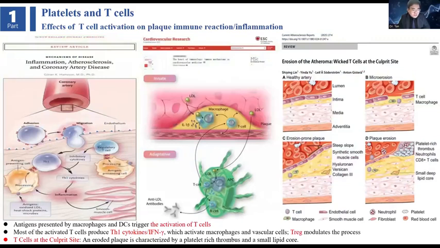Now we notice most of the activated T cells produce Th1 cytokines such as interferon gamma, which activates macrophages and vascular T cells. Tregs modulate the process at the inflammation site.